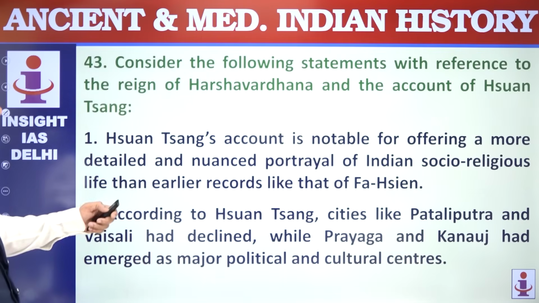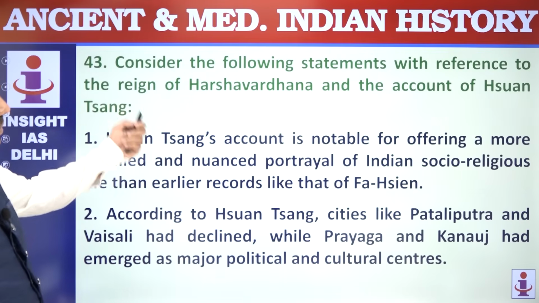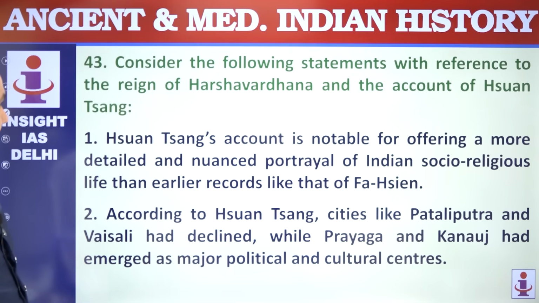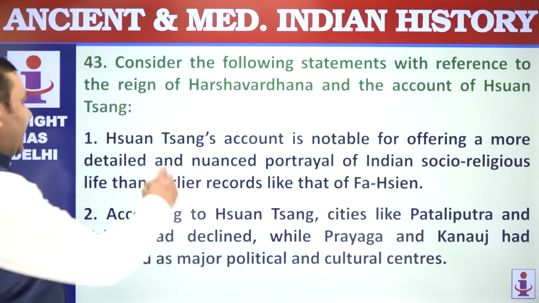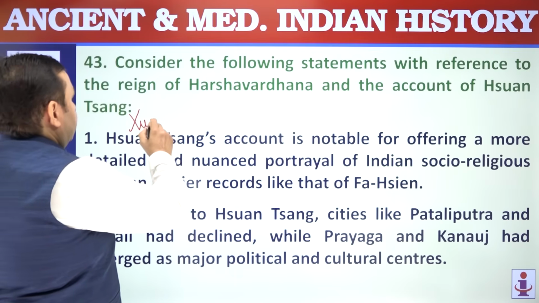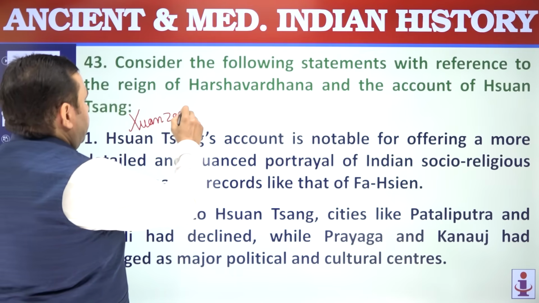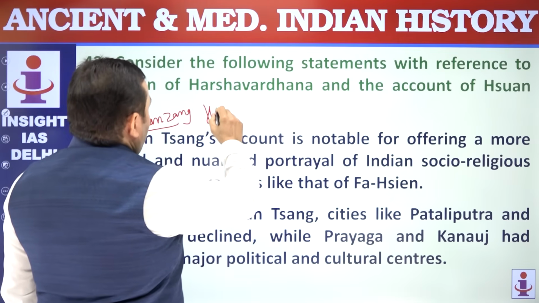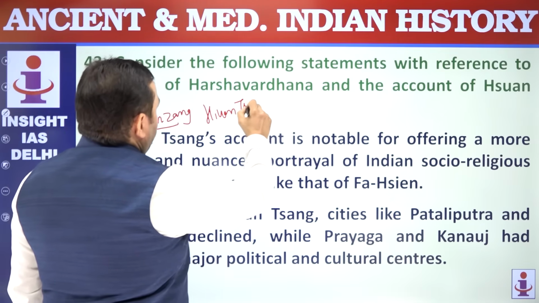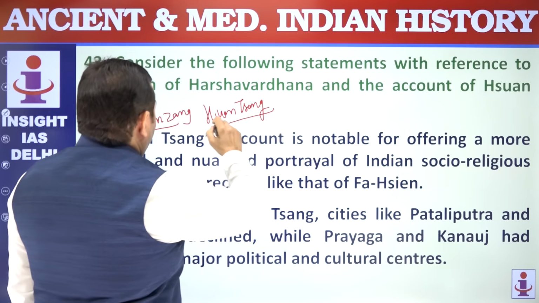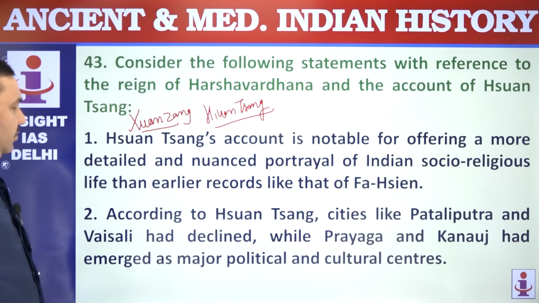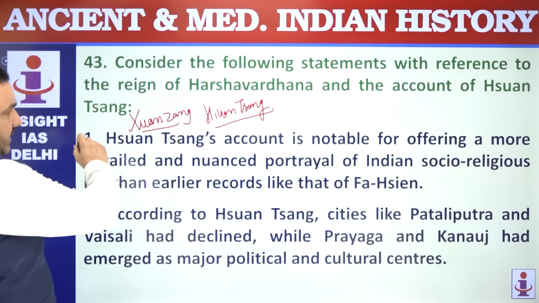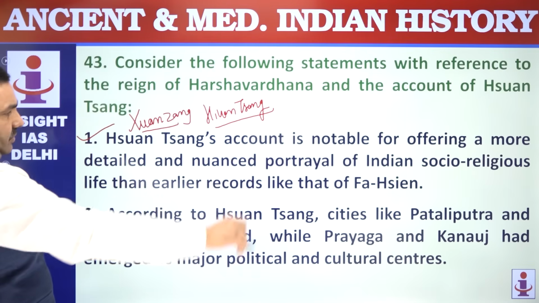43. Consider the following statements with reference to the reign of Harshvardhan and the account of Xuanzang. Xuanzang, there are different ways of writing his name, Hiuen Tsang, sometimes Huen Shang. Notable for offering a more detailed and nuanced portrayal of Indian socio-economic structure than that of Fa-Hien or Faiyan.